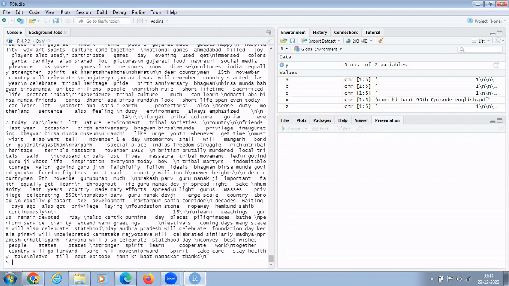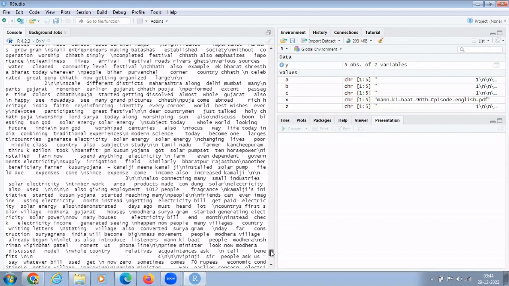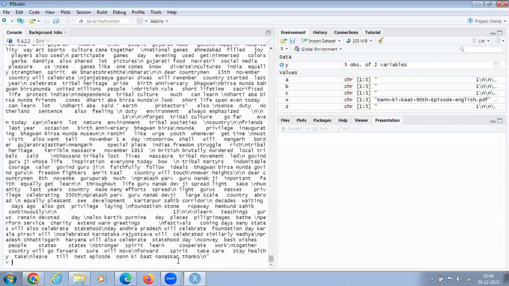Now you can see there are certain spaces, so we can also remove these white spaces, and by removing them the data will be more clean. How do we remove these white spaces?